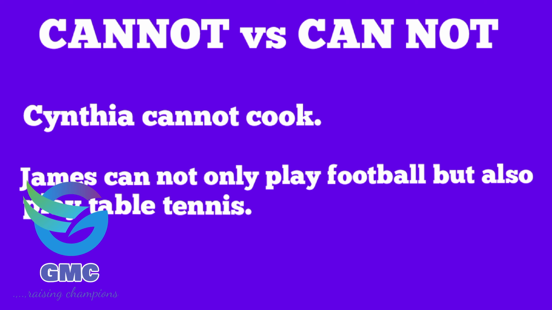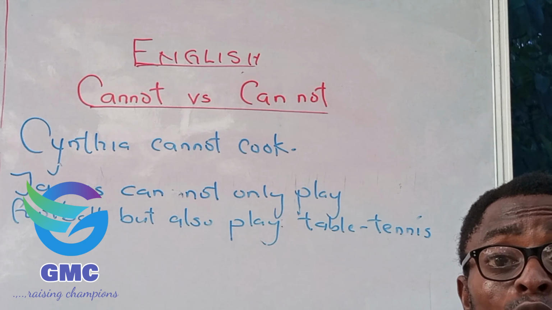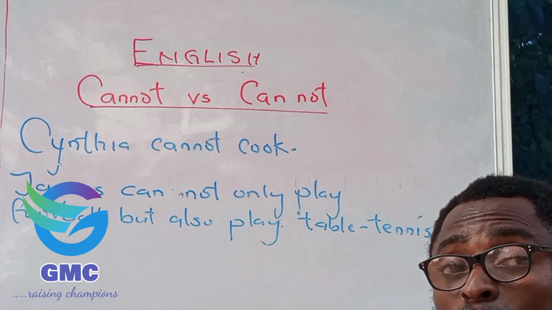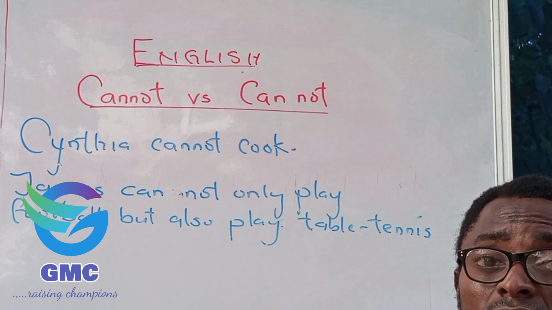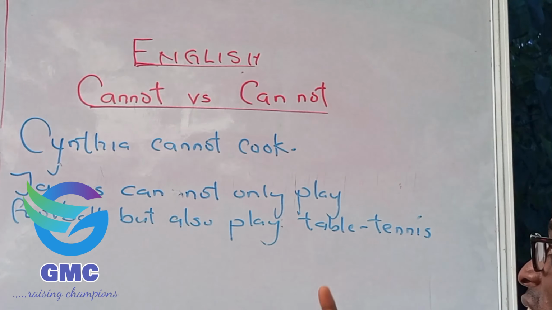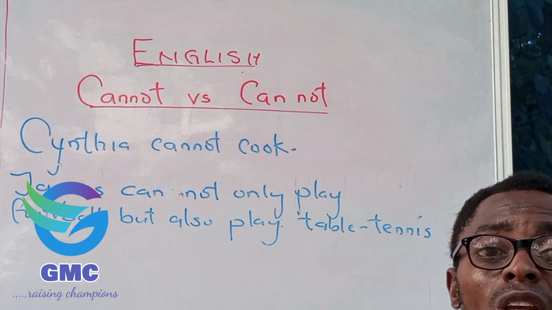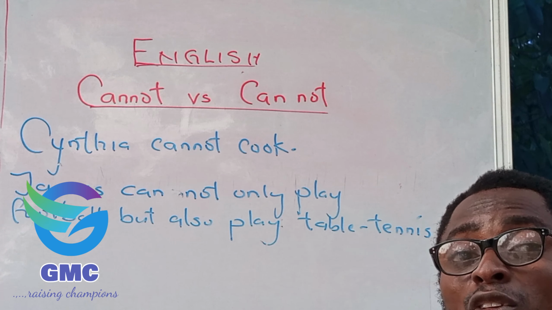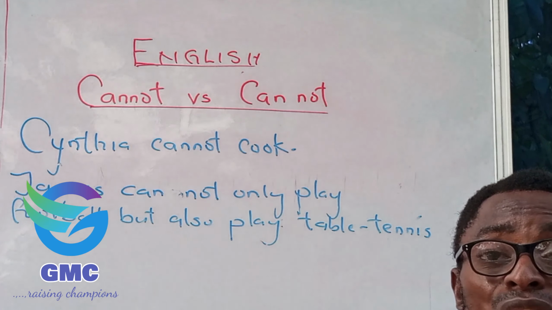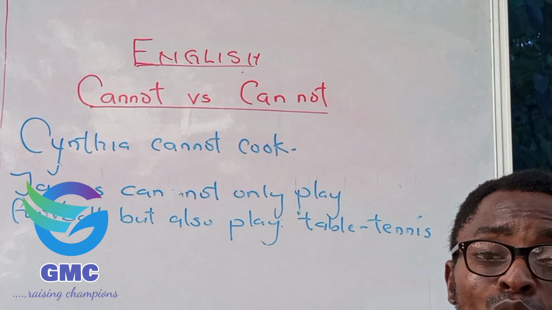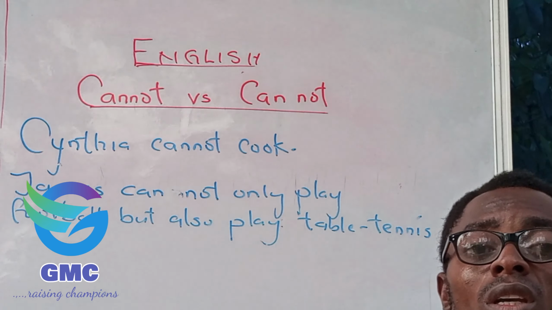Now, James can not only play football but also play table tennis. It means James can both play football and also play table tennis. Take note, the "can not" that is separated is usually followed with a "but" in the sentence.